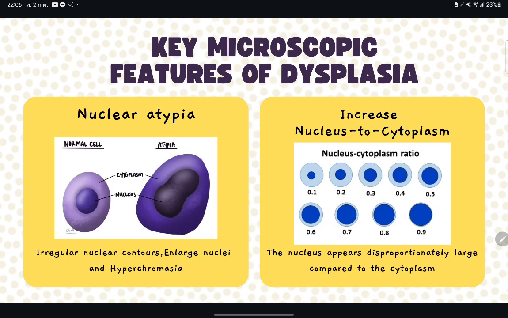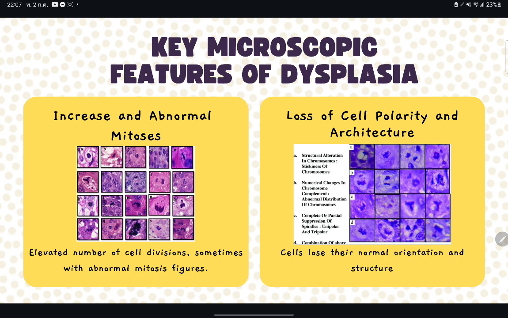Key microscopic features of dysplasia. When observed under a microscope, dysplastic cells show several key abnormalities. These include nuclei that are oddly shaped, larger than normal, and more darkly stained due to high DNA content. The nuclei also take up more space compared to the cytoplasm. In addition, we often see an increased number of cell divisions, sometimes with errors, and the normal alignment and structure of tissue is lost.